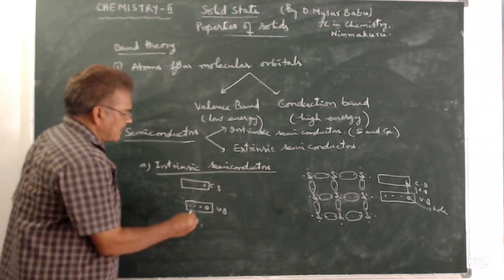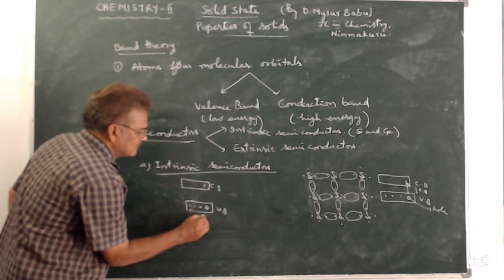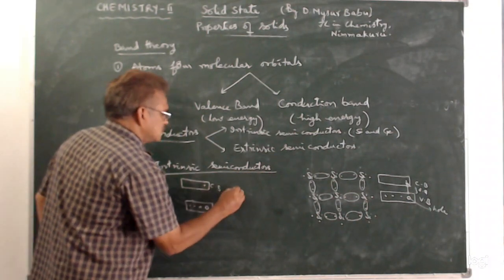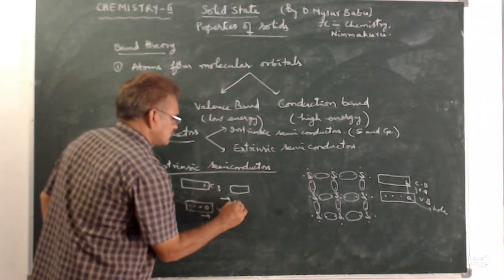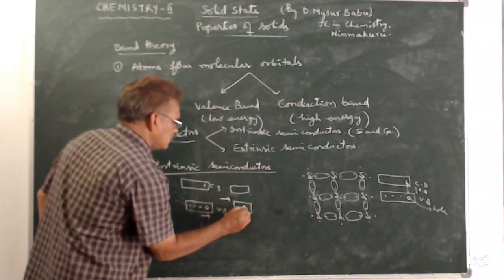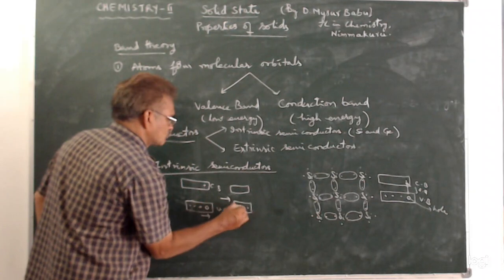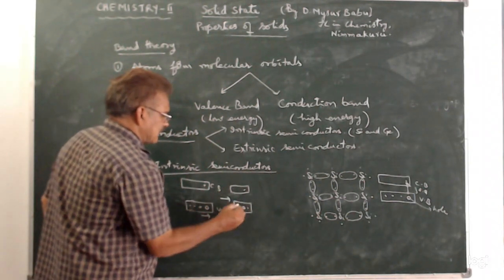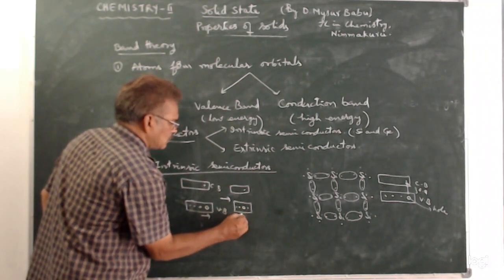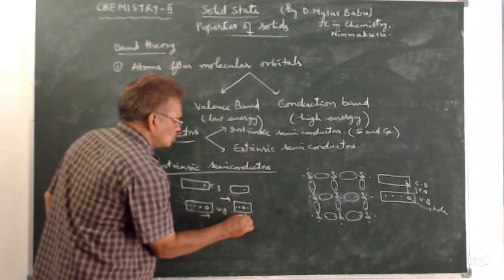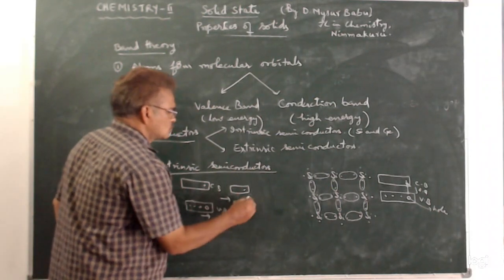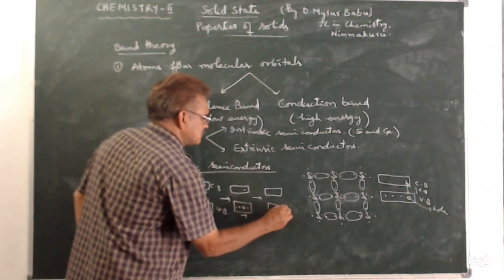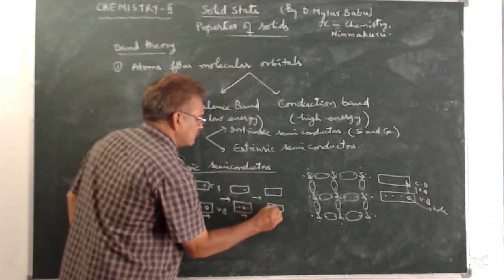So when a hole is formed like this, then the electron moves towards the hole, forming a hole in the second place. Again the third electron goes to the hole. Then again the valence band and conduction band will be like this.